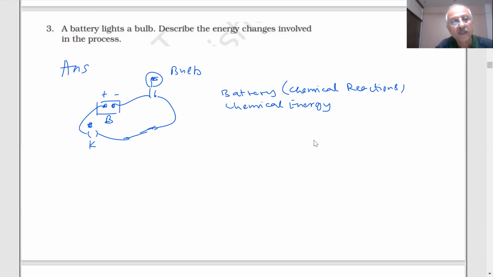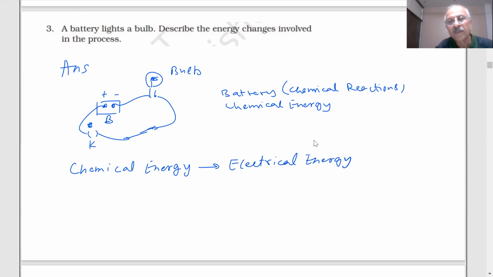Sir, because of this the bulb glows and light energy and heat energy is produced. Chemical energy is converted into electrical energy, students. This electrical energy, when the battery lights the bulb, gets converted into light energy. So chemical to electrical, electrical to light, which lights up the bulb.